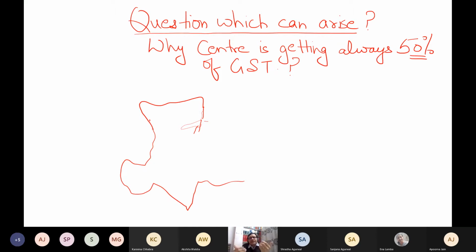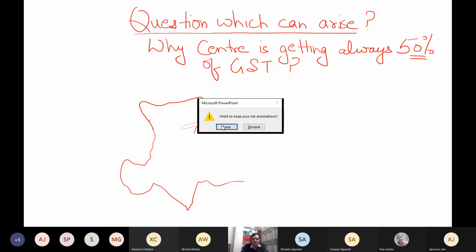You can say that in our entire nation, the center has a role to play. In some cases it has more role to play, in some cases it has very less role to play. For this we have to study the Constitution of India, 7th schedule, union list, state list, concurrent list, etc. But particularly the center itself has no such place. So that is why wherever goods are consumed, 50% belongs to the center and 50% belongs to the state or that respective union territory. If it is clear, please raise your hand.